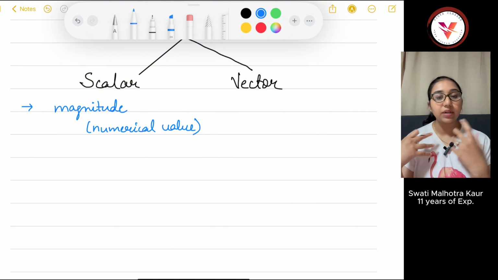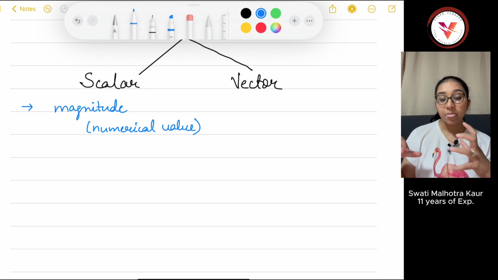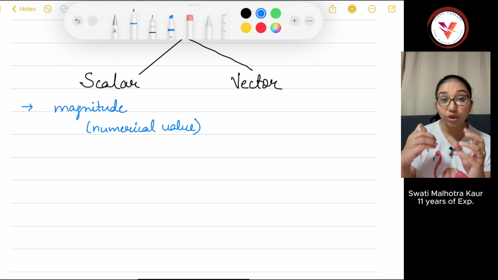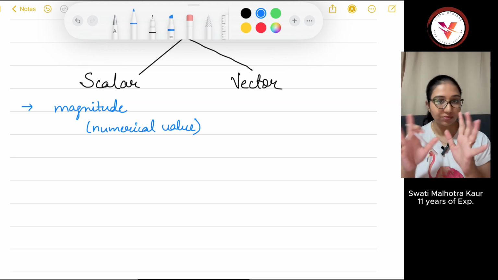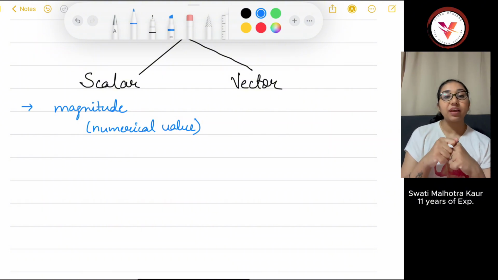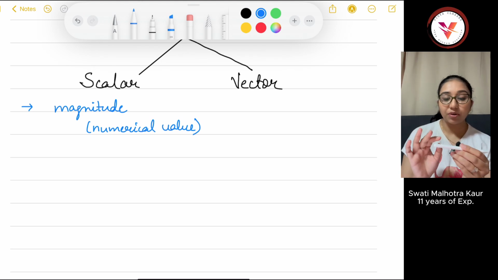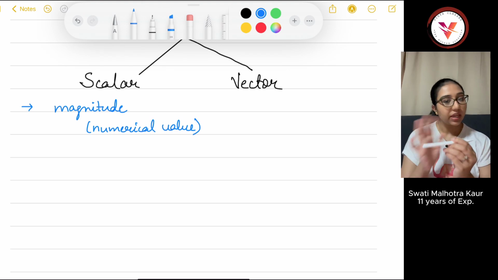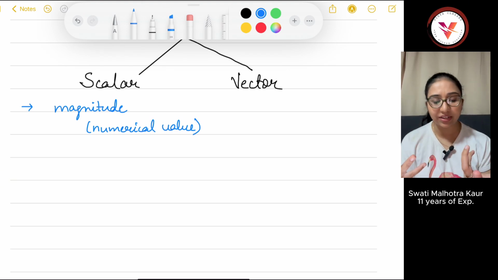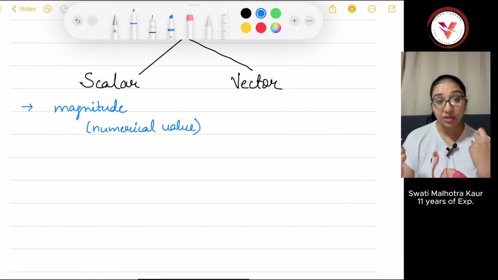To tell you my mass, let's say I am 65 kgs. That is only the magnitude. I don't need a direction like 65 kgs towards my legs. Or if I say the temperature of this pencil is 25 degrees centigrade, it should not be towards its end or its tip. No, it's the same throughout. You don't need direction because the numerical value is self-explanatory.